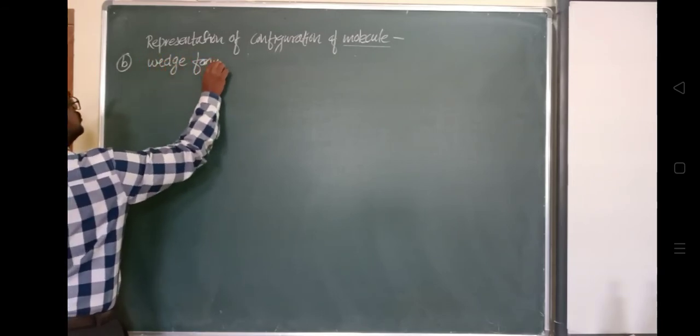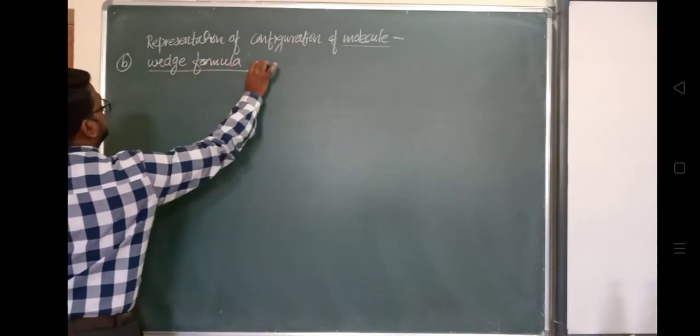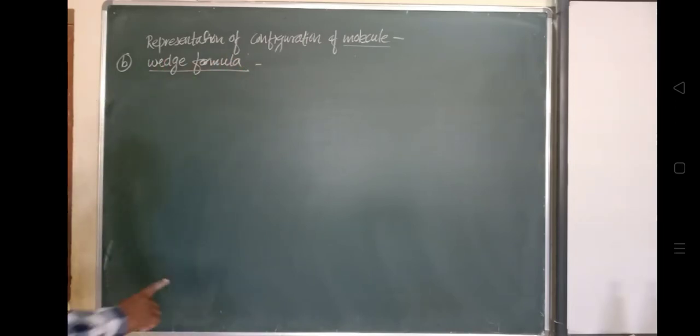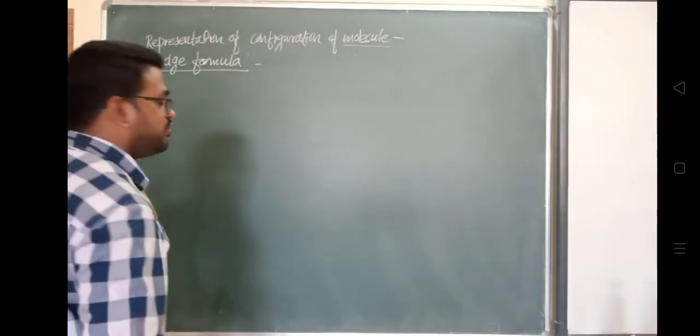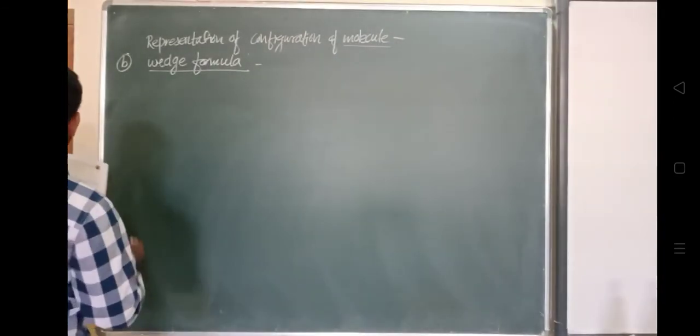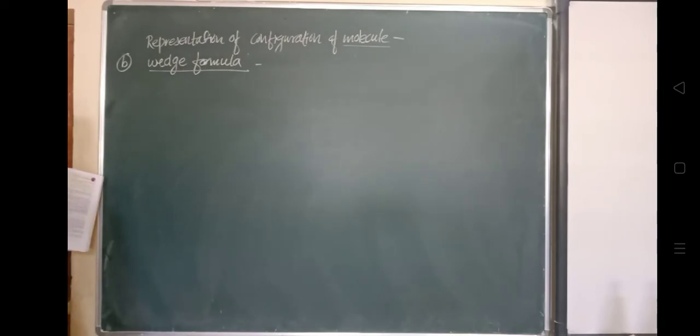So right now, for that particular chiral carbon atom that we just drew on the right side, actually that is the wedge formula only, okay. So when a tetrahedral carbon is imagined to be present in the plane of paper, all four bonds at this carbon cannot lie in the same plane, because in a three-dimensional structure they will not lie on the same plane. Same plane में रहेंगे क्या ये? Same plane में नहीं रहेंगे.